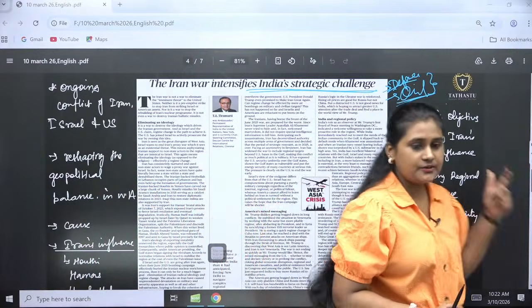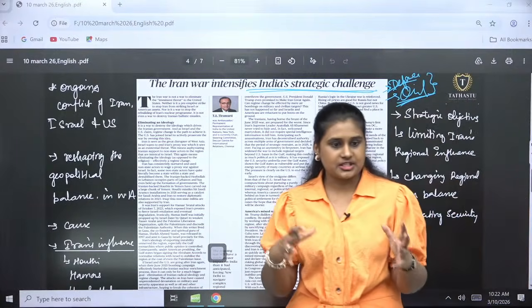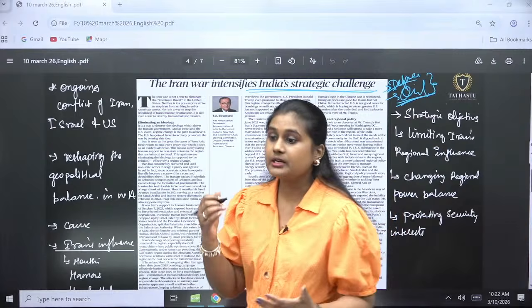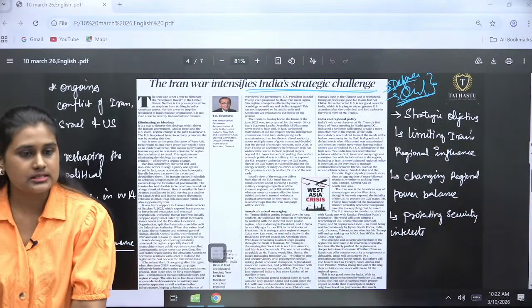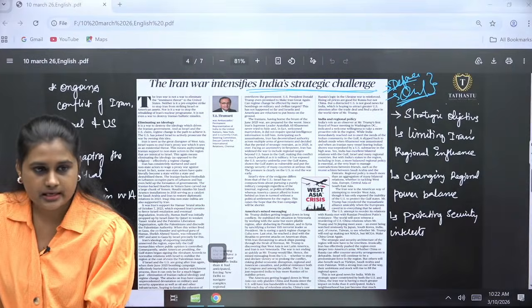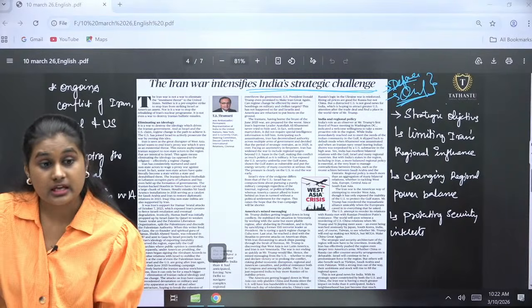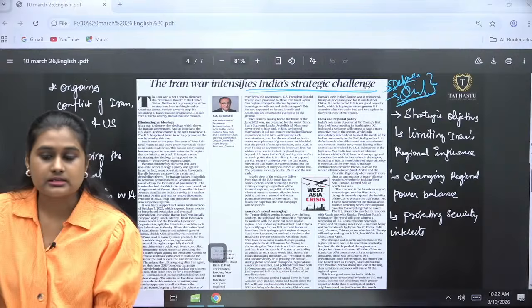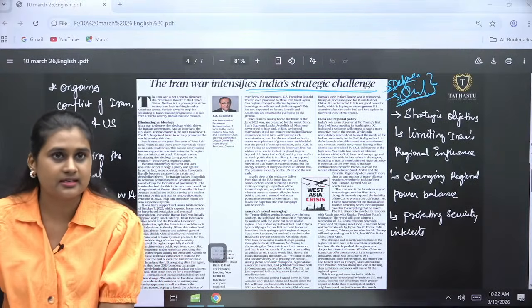When it comes to defense, it is a defensive mechanism where West Asian countries attacking each other will impact India also. See, right now only US, Israel and Iran are the three parties. Saudi Arabia, United Arab Emirates, all these people are keeping quiet right now. But there may be escalation when any missile hits any other country, right?